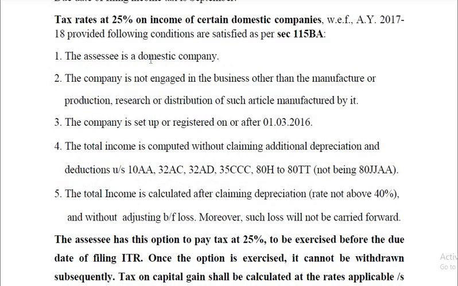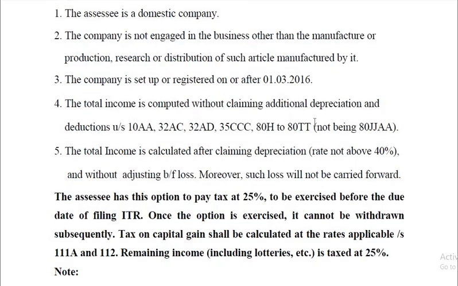For example, the assessee is a domestic company, not engaged in any business other than the manufacture, production, research or distribution of such article manufactured by it. The company is set up or registered on or after 1st March 2016.